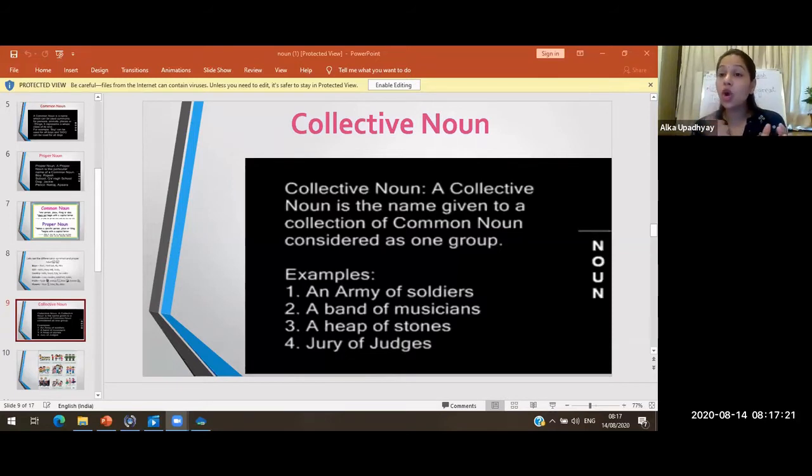So bouquet is a common word used for a particular group of flowers, right? So here a collective noun is a name given to some collection of a common noun. We give that name to a collection of common nouns. So let us see some examples.